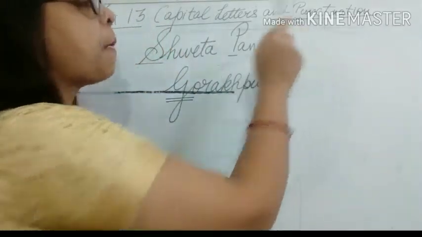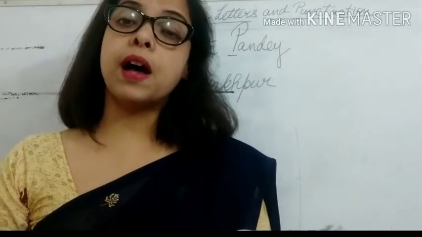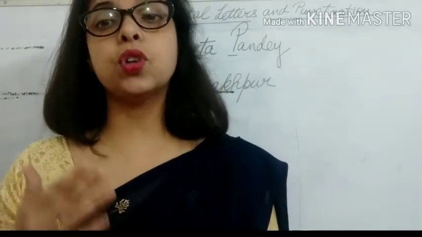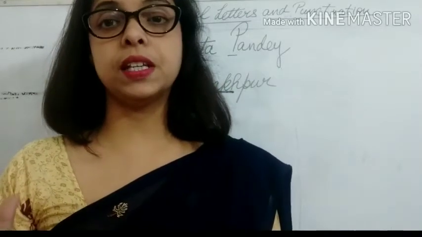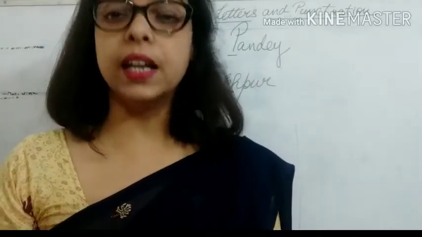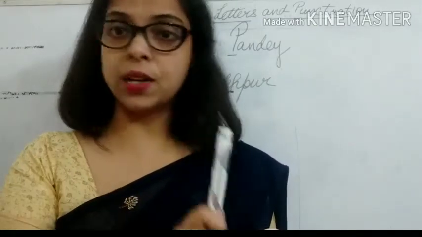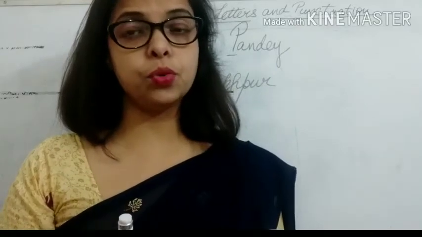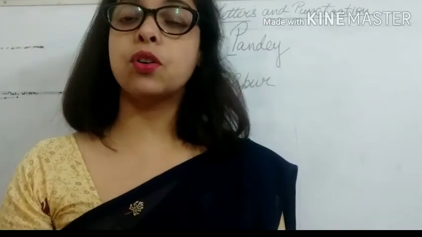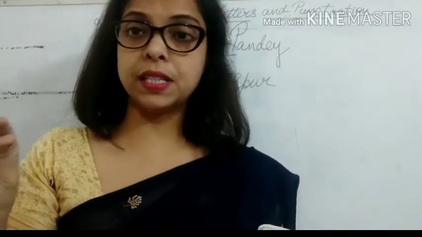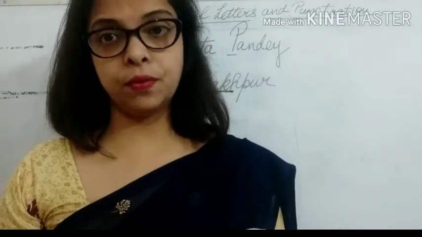Now the next thing is punctuation. So what are punctuation marks, children? Punctuation marks are those marks which are used to, you can say, divide the sentences or phrases to make the meaning more clear. Okay, when we write a sentence, we start with a capital letter, and we always end with a full stop. Or suppose you are asking a question, then after writing the full sentence, you put a question mark. That only tells us that we are asking a question.